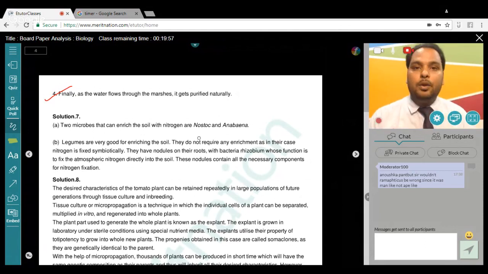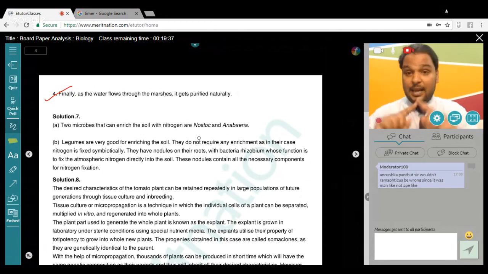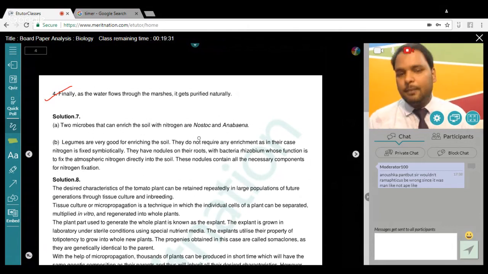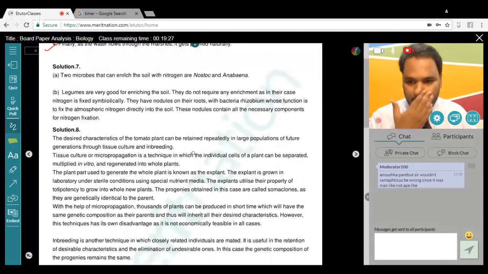So what you can do, you can use 2 processes here. If you have written these 2 processes, absolutely correct, or one of them also. First is you can use micropropagation like tissue culture, and the next thing you can go for is inbreeding, because inbreeding will take care of your pure line, your desired character. Why I'm talking about inbreeding also, because it is talking about a large population. We know that micropropagation is not very economical. So if you have written these 2 or either of them, I think you will get the marks. Okay, fine, all right. Now I'm moving ahead.